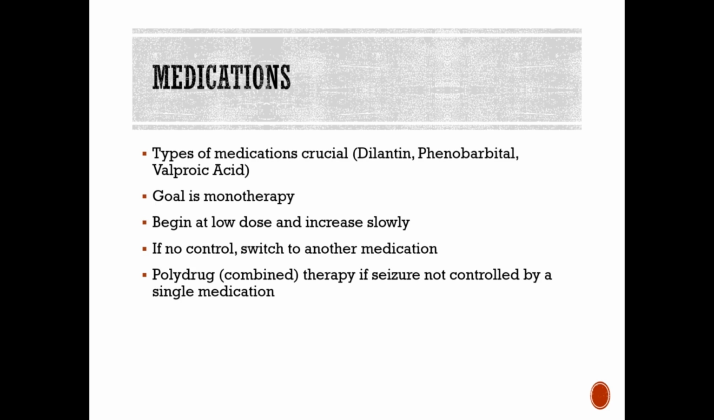So we begin these medications at a low dose and then increase slowly to really be able to control that seizure. If there is no control, then we will switch to another medication. There are then a lot of patients that will need or require combined therapy if it's not controlled by a single medication. So again, like I said, the goal is really to do monotherapy, but if that's not effective, we are going to then slowly increase that one medication to see if therapeutic results can occur. And if they're not controlling the seizure, then they would move on and add another medication.